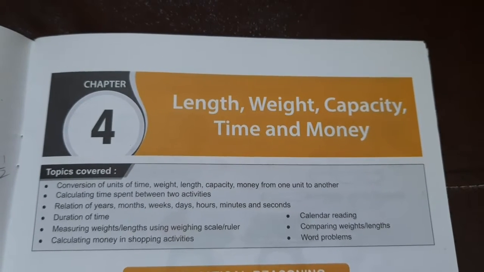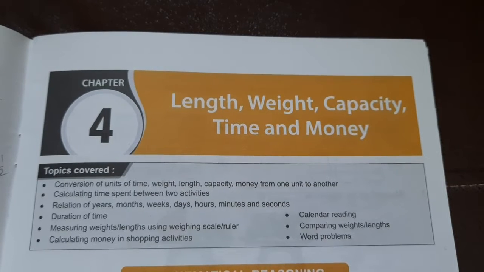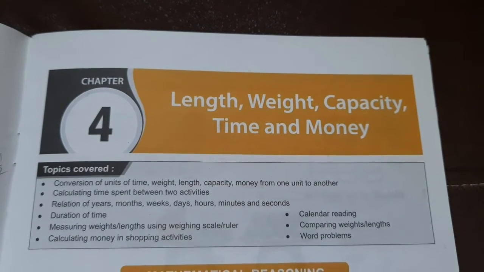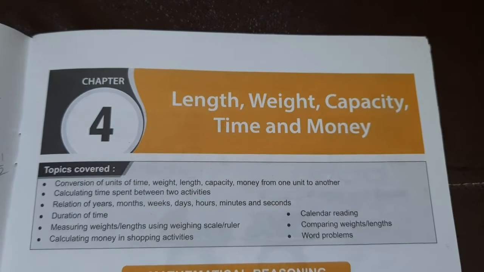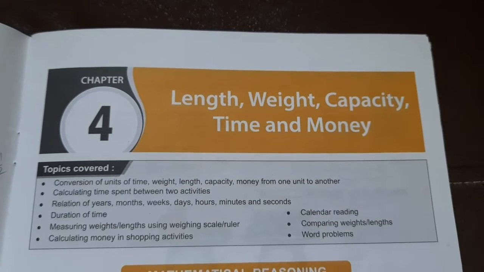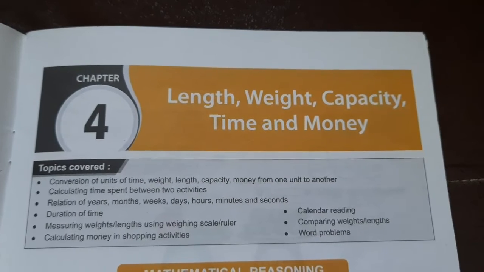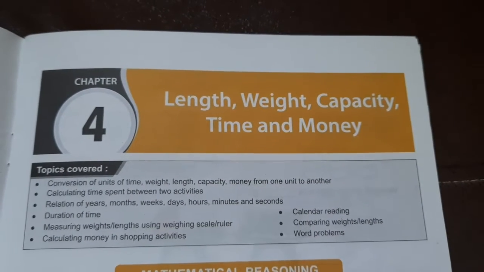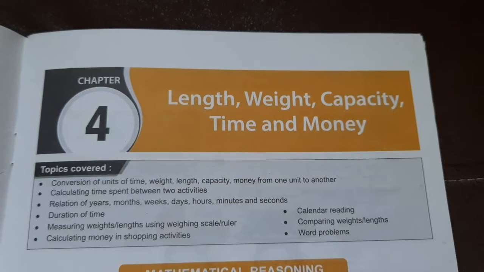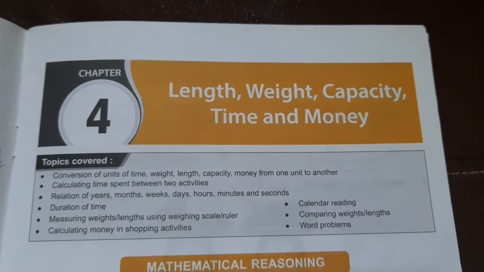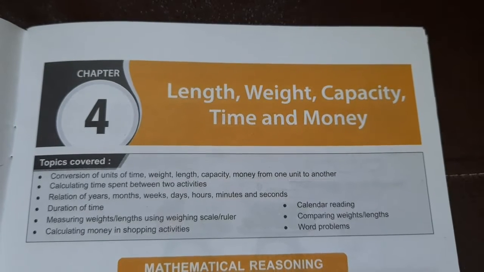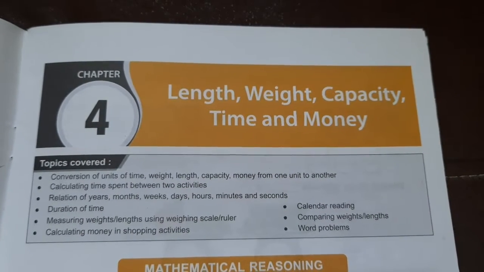So why do we have different units of measurement? It is because you can measure length in centimeter, meter, etc., but you can't measure weight with the same unit, right? You can't say my weight is 20 centimeter or 20 meter. It will be 20 kg. Same with capacity.